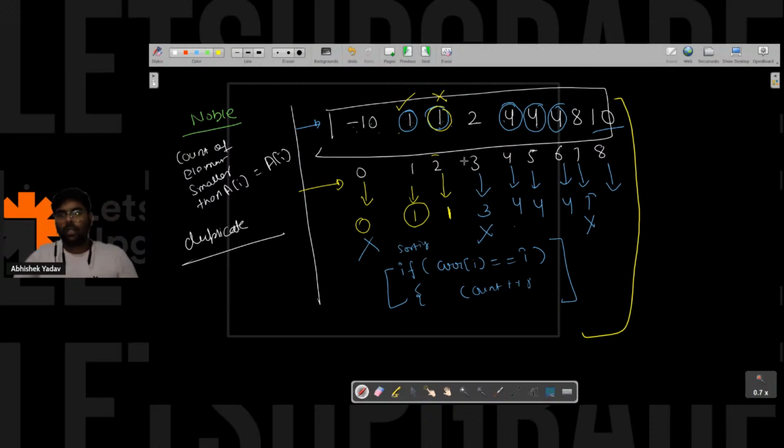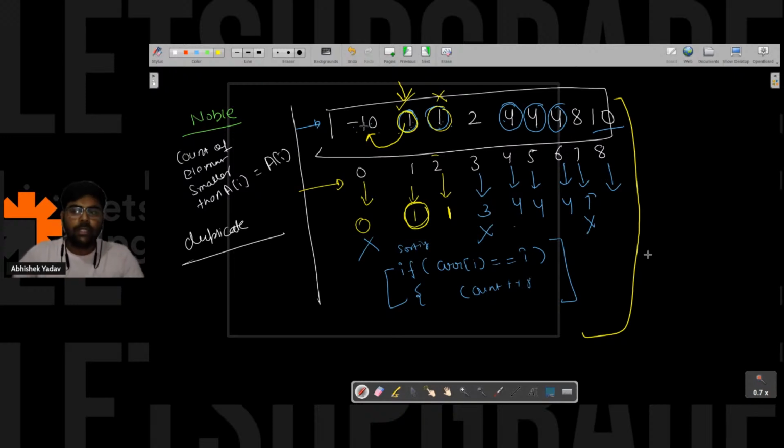So guys, what are you able to observe here? Anyone? One thing you are able to observe is that if my current element is not equal to the previous element, that is, if 1 is not equal to the previous element, then what do we have? We have the count of elements that are smaller than the current element here, right?